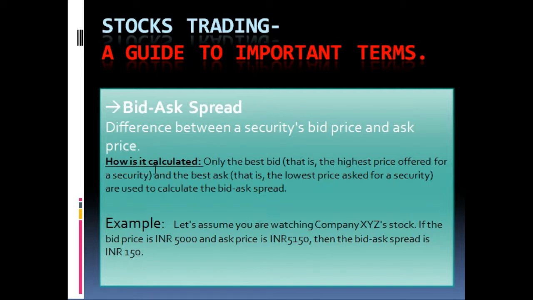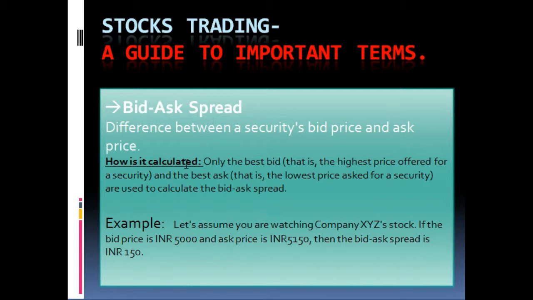For example, let us take an example. Let's assume you are watching company XYZ stock. If the bid price is 5,000 Indian rupees and ask price is 5,150 Indian rupees, then the bid ask spread is 150 Indian rupees. So it is the difference between the ask value and the bid value. So that is going to be your bid ask spread.